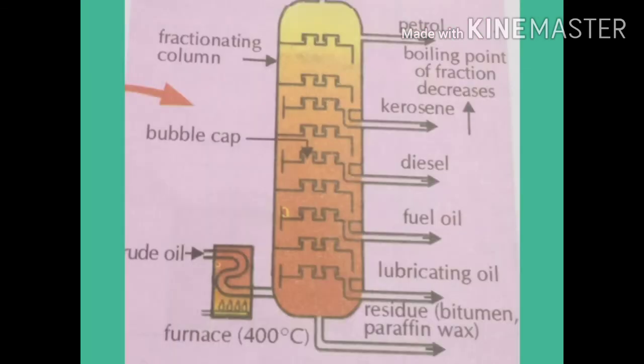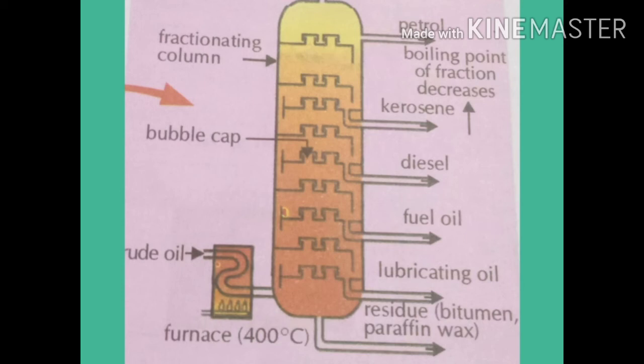Now we will read about refining of petroleum. On your screen you are seeing a picture of fractional distillation of petroleum. Now why do we do the fractional distillation of petroleum? Because petroleum is a complex mixture of various constituents such as petroleum gas, petrol, kerosene, diesel, lubricating oil, fuel oil, paraffin wax, etc. It cannot be used in the form in which it exists. This is known as crude oil.